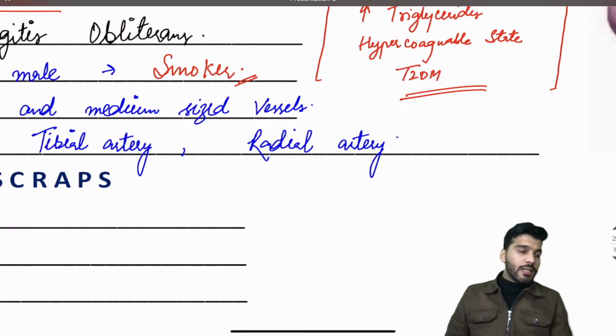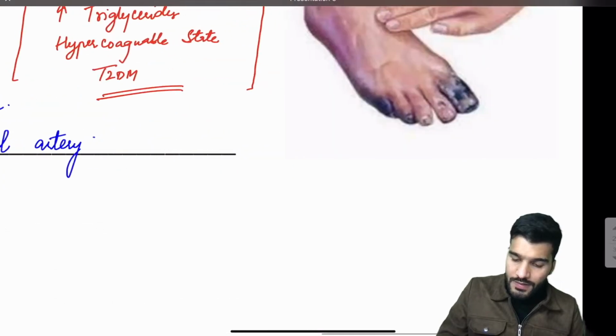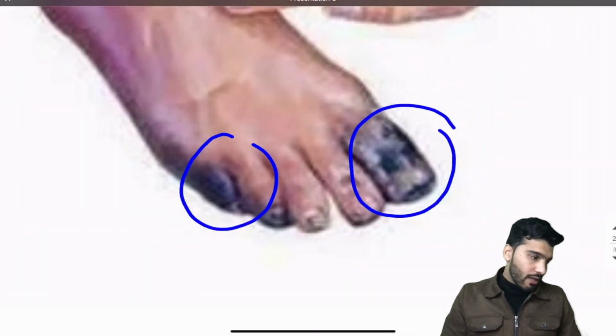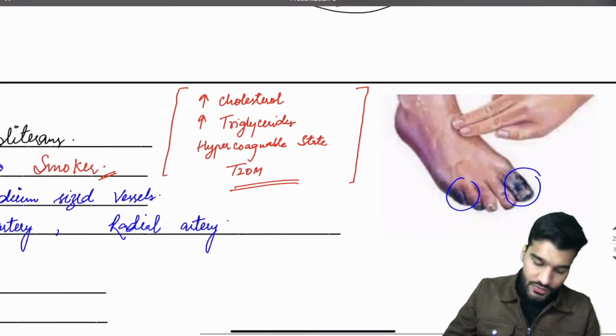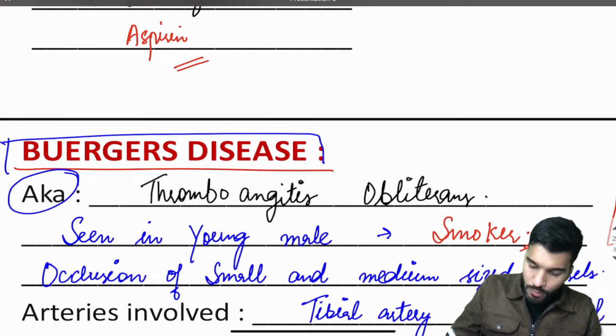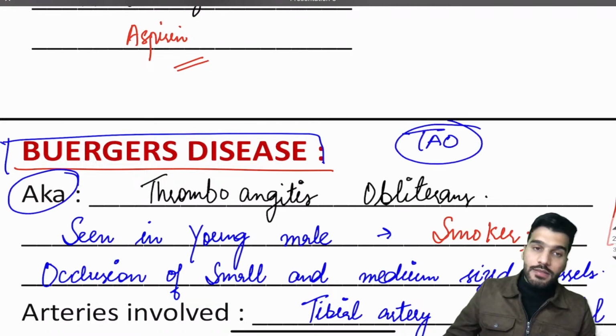That's why when decreased blood supply is there, ischemia is there, necrosis can happen. You can see the picture, black necrotic tissue over there. And smoking will be the history. Sometimes they will not mention Buerger's disease, they can mention thromboangiitis obliterans, TAO.